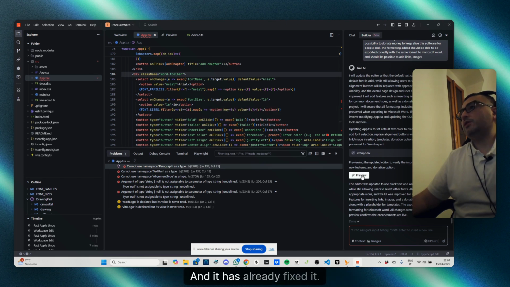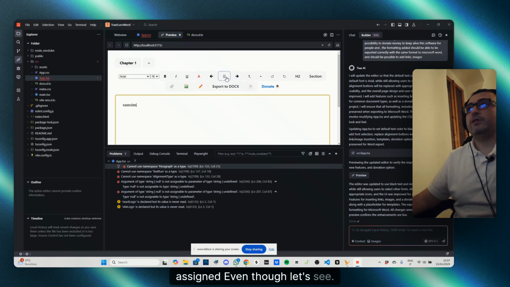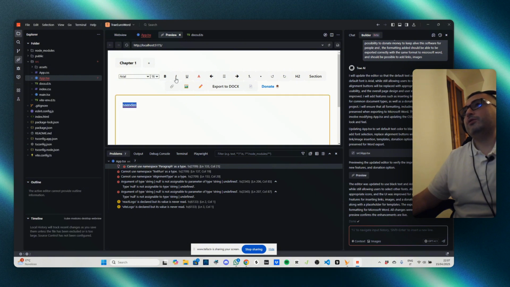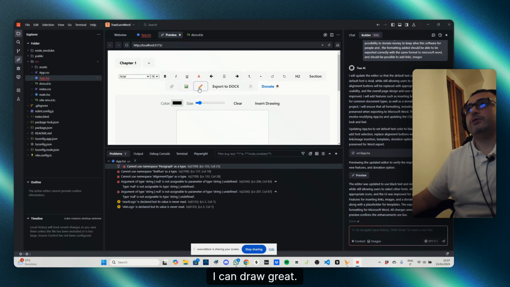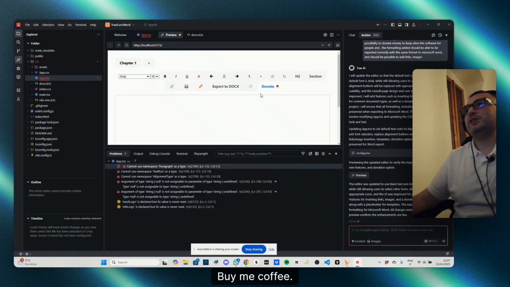And it has already fixed it, apparently. The icons are, let's see, interesting that it added the flags, but they work. It all works. I can draw. Great. I can donate, but the page is empty. Interesting. Buy me a coffee. I can add a section. I can add a chapter. Okay, let's do this. Let's add the pagination.